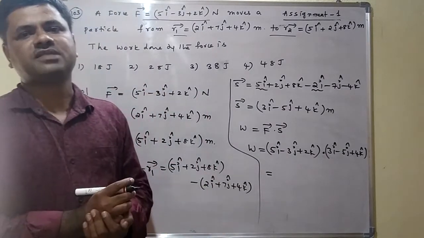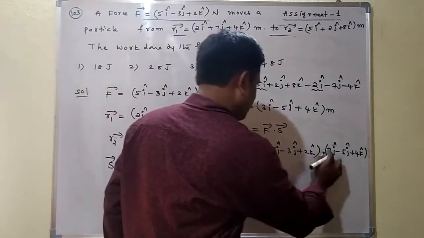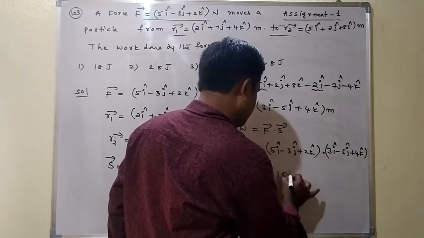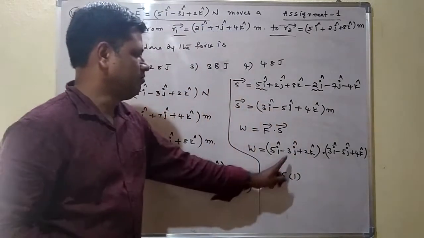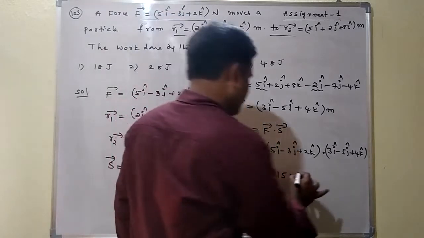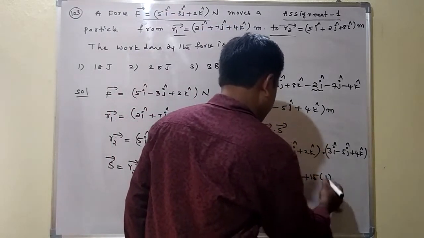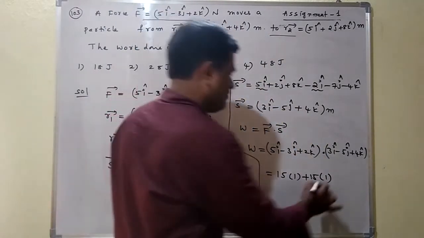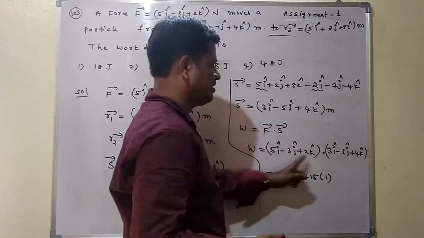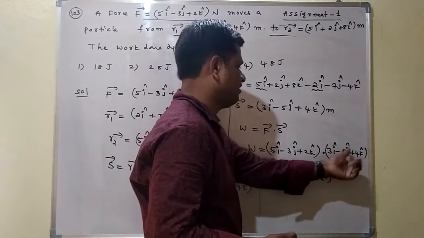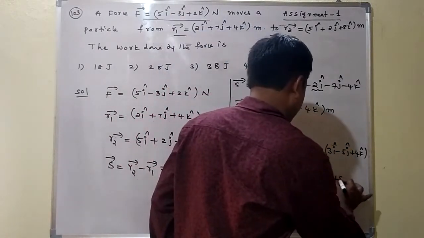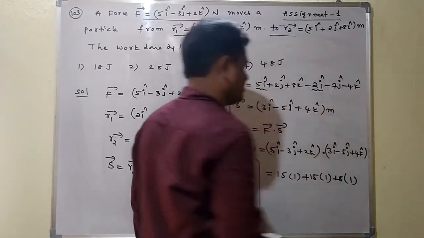Just multiply the coefficients. Five 3s are 15, with i dot i equal to 1. Here minus 3 into minus 5 is also 15, with j dot j equal to 1. Minus into minus gives plus. Plus into plus is again plus, 4 twos are 8, with k cap dot k cap equal to 1.